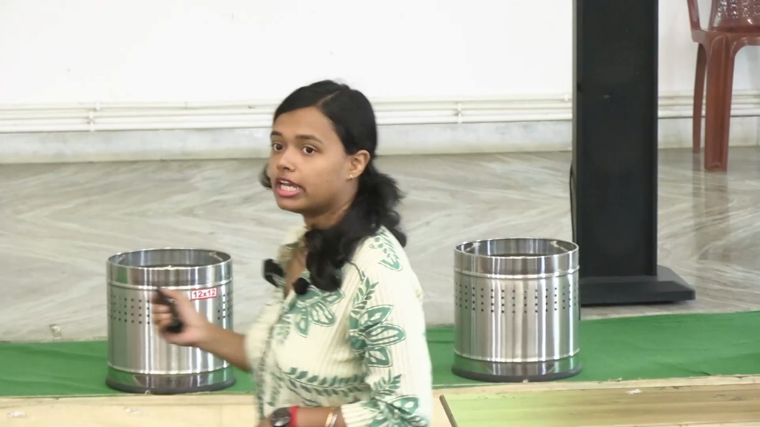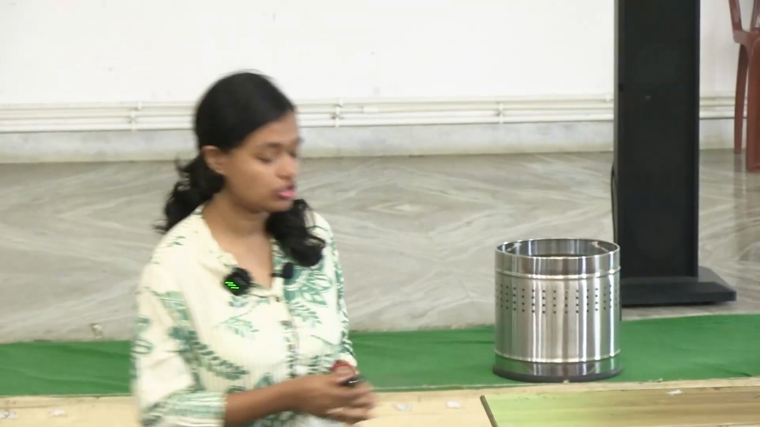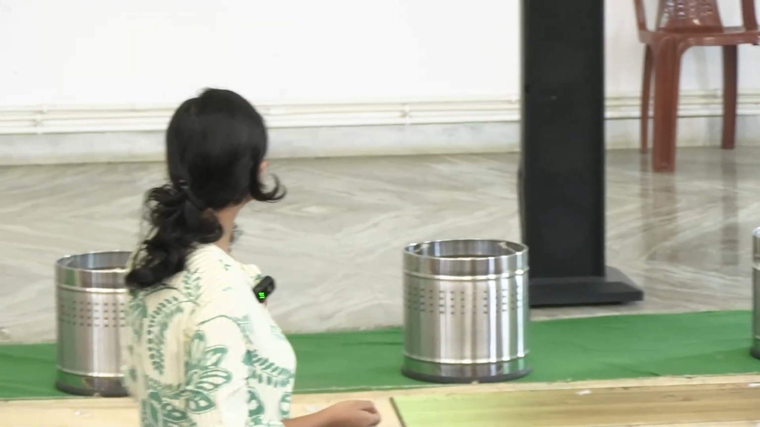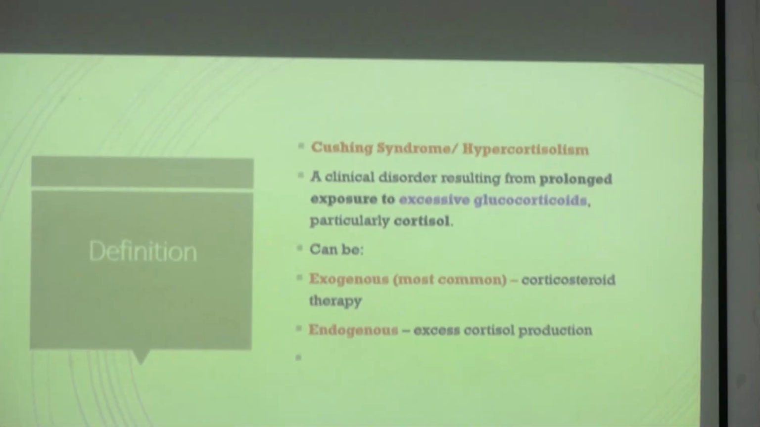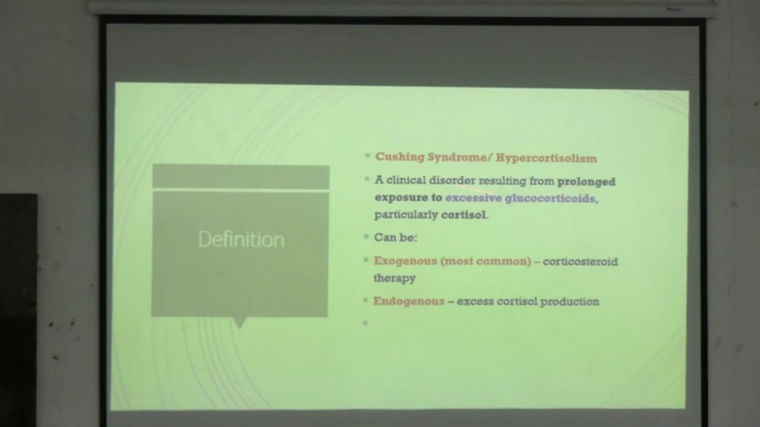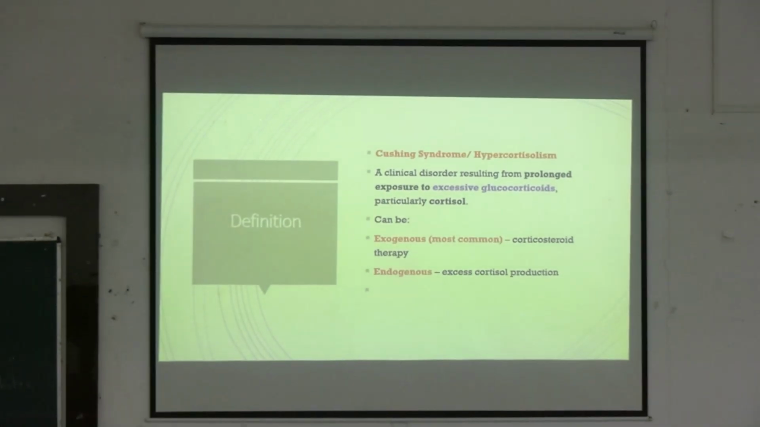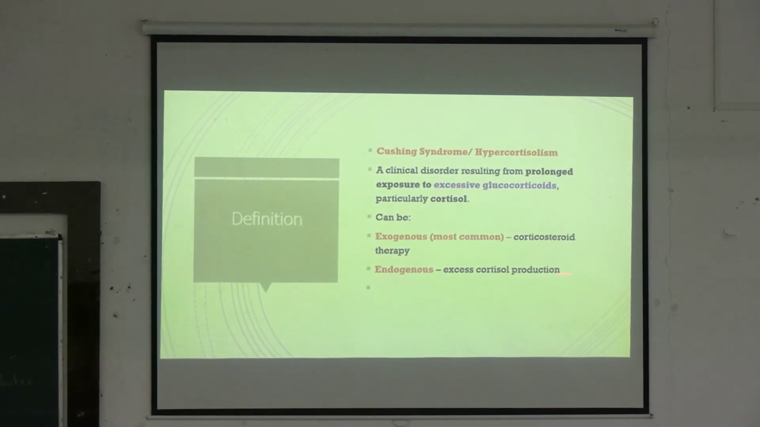So, this is due to excess glucocorticoids or cortisol. By definition, Cushing syndrome or hypercortisolism is a clinical syndrome. It results from prolonged exposure to excess glucocorticoids due to any reason. And it can be mainly exogenous cause or endogenous cause. Exogenous cause is most common, followed by the endogenous cause.